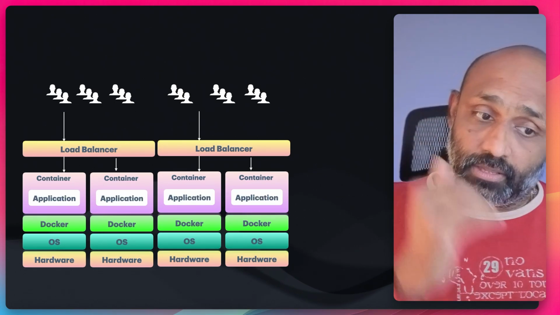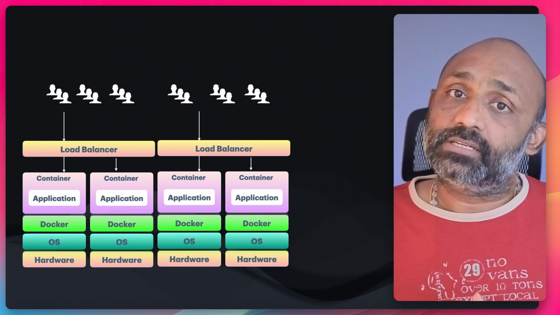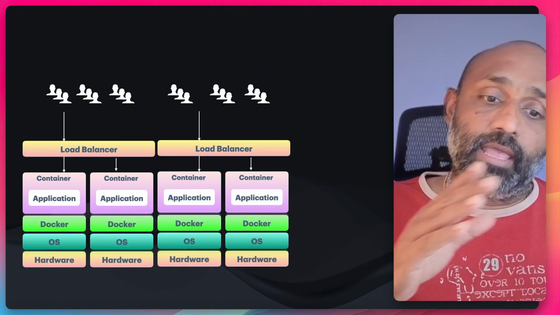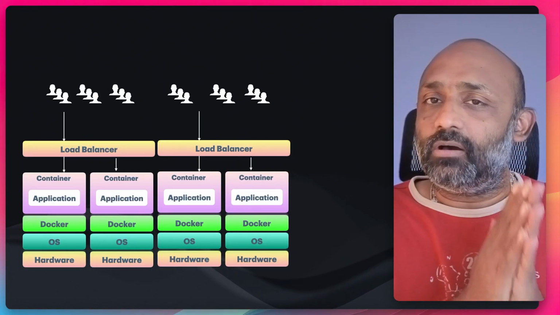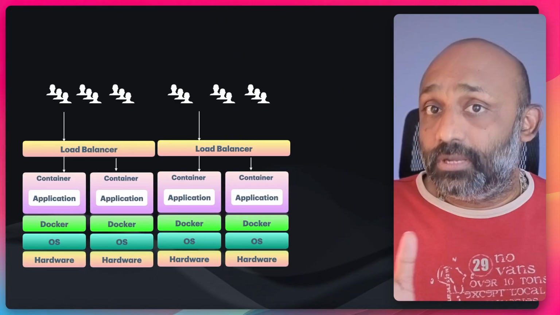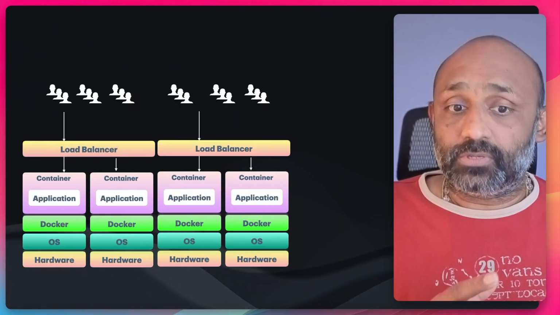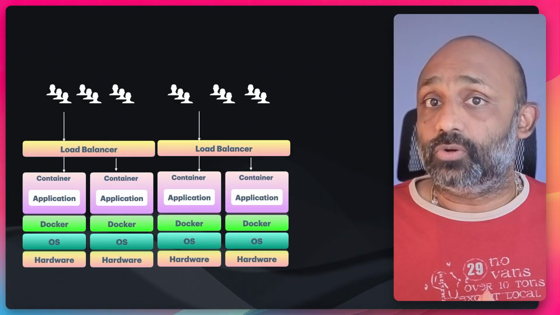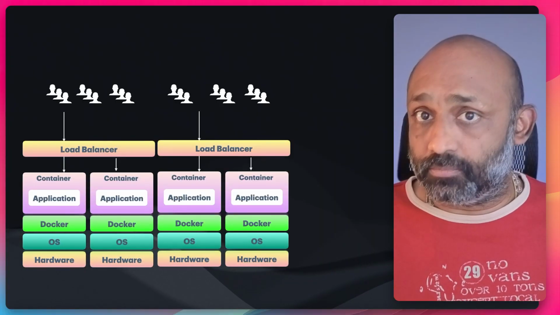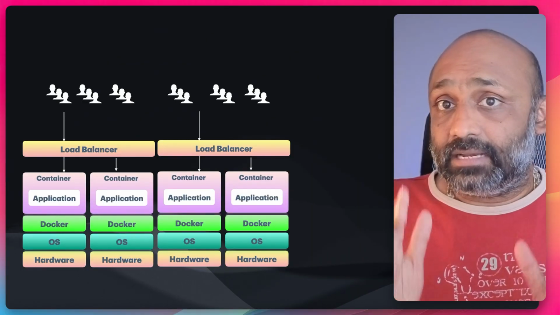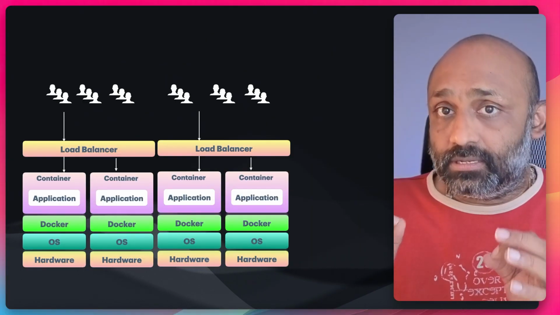You need to update all the containers, change all the applications, small change, big change, whatever it has to get deployed. All the applications, load balancers have to be maintained, all these things have to be manually maintained. That becomes a big problem in terms of orchestrating all these workloads in a huge application server setup, which has thousands of containers running. And that's exactly what Kubernetes is going to solve for.